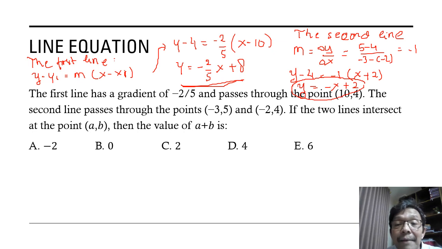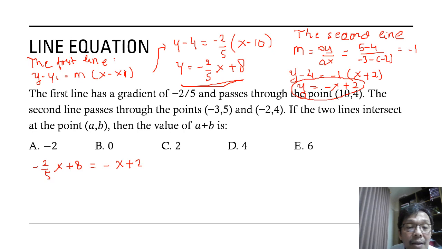These two lines intersect at the point (A, B), so we obtain the intersection point. We solve -2/5 x plus 8 equals the second line, -x plus 2.